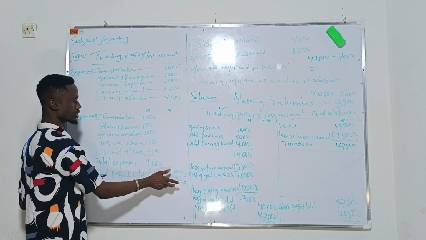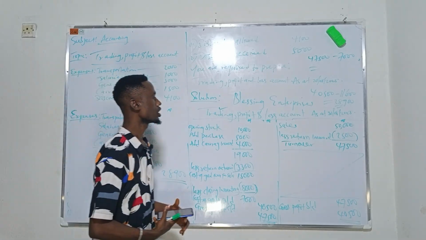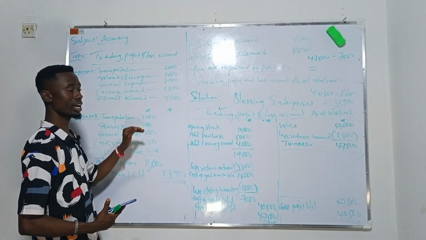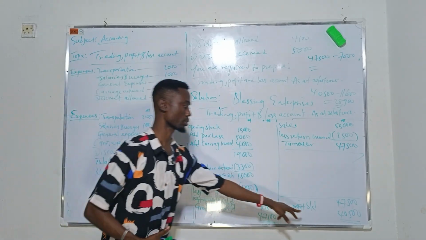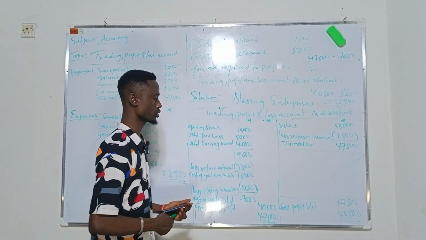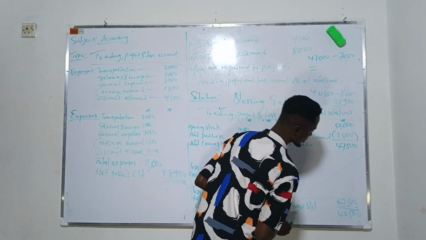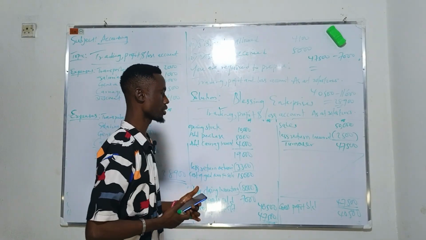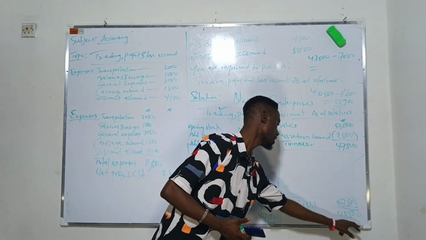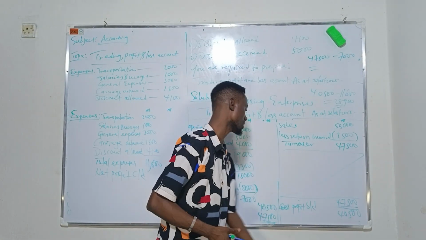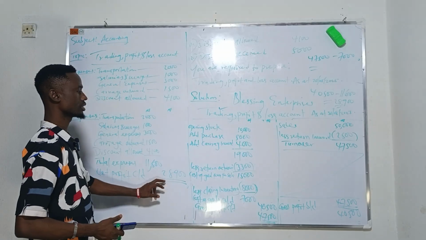Why? Because the gross profit is bigger than the total expenses. If total expenses is bigger than the gross profit, then we know that there is an issue. This is our gross profit. So our net profit, there's no split. I'm writing that our net profit is giving us this. So that is it.